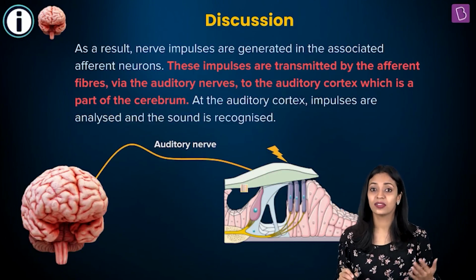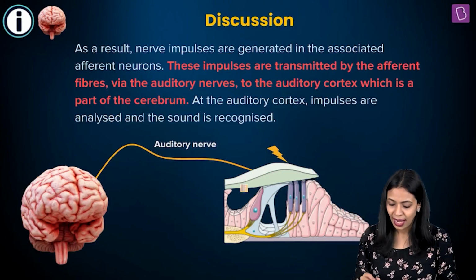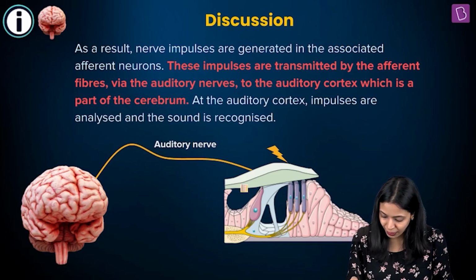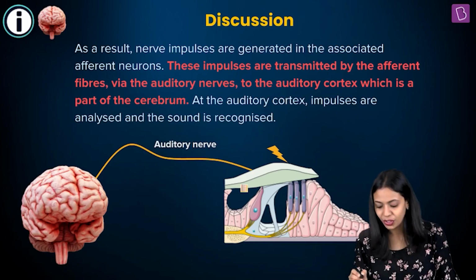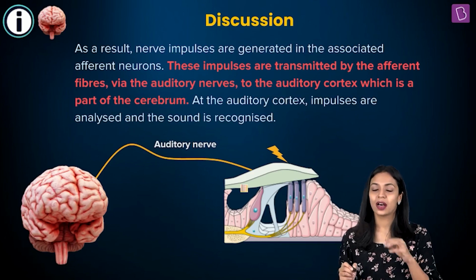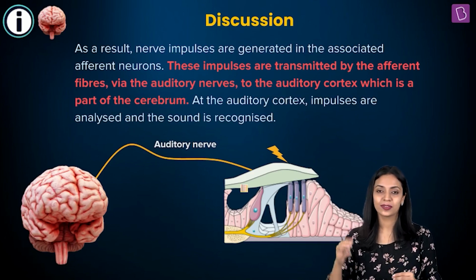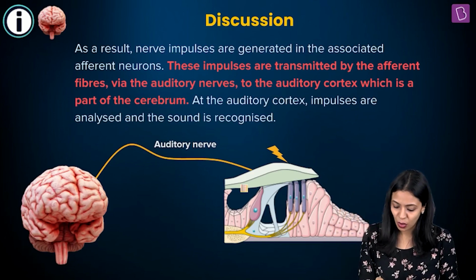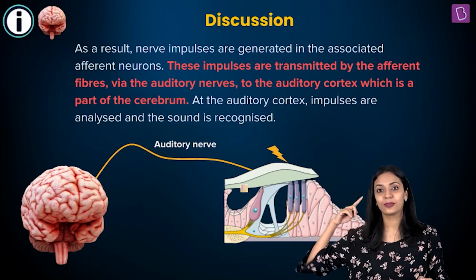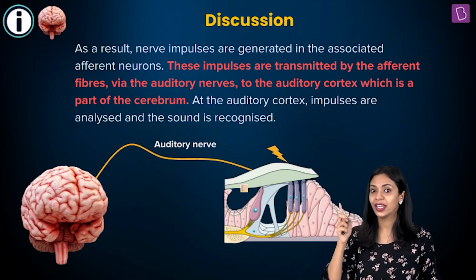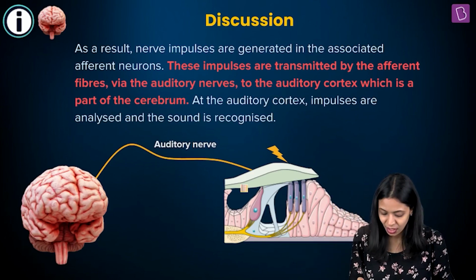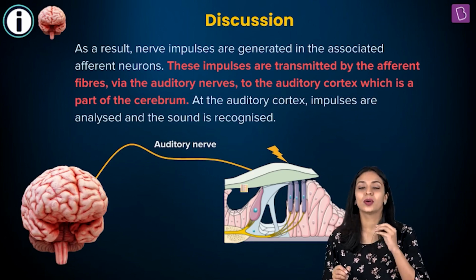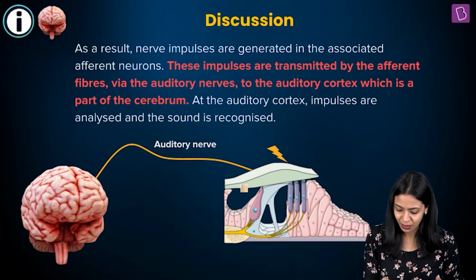As a result of this, the nerve impulses will get generated, and these nerve impulses are transmitted by the afferent fibers of the auditory nerves. Afferent fibers are nerve fibers that carry impulses from sensory structures to the brain. Since this is auditory, these auditory nerves will carry the nerve impulses to the auditory cortex region of our brain, which is found in the cerebrum. Okay, so that is where the impulses are analyzed and the sound will be recognized.